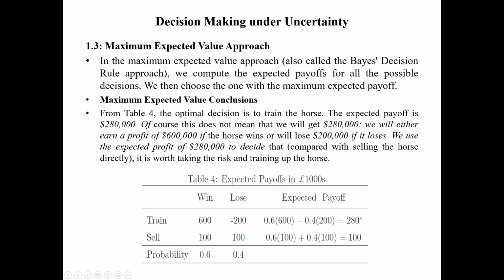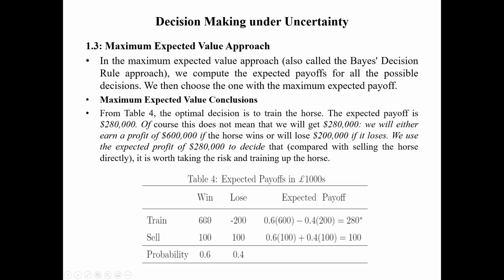The third approach, which is very realistic and very relevant to the problems of nature, and which everyone uses in every organization, in every business, in daily life, is called the expected payoff approach or maximum expected value approach. In the maximum expected value approach, which is also called the Bayes decision rule approach, we compute the expected payoff for all possible decisions. We then choose the one with the maximum expected payoff. If you look at the table, the optimal decision is to train the horse.